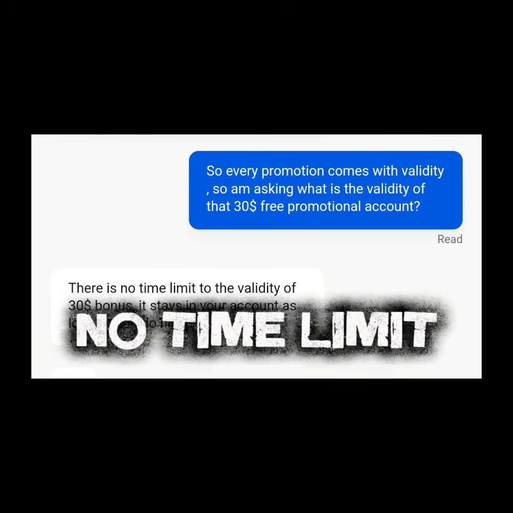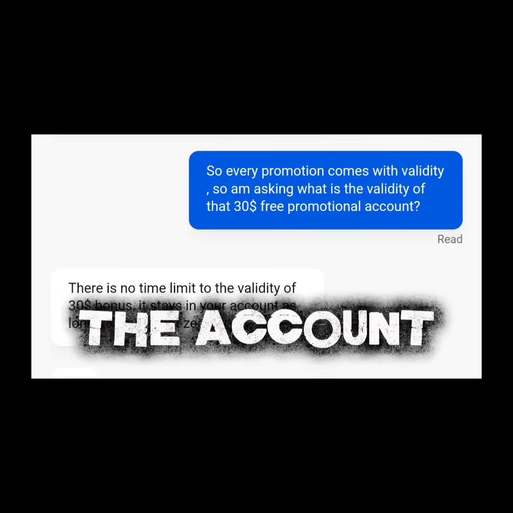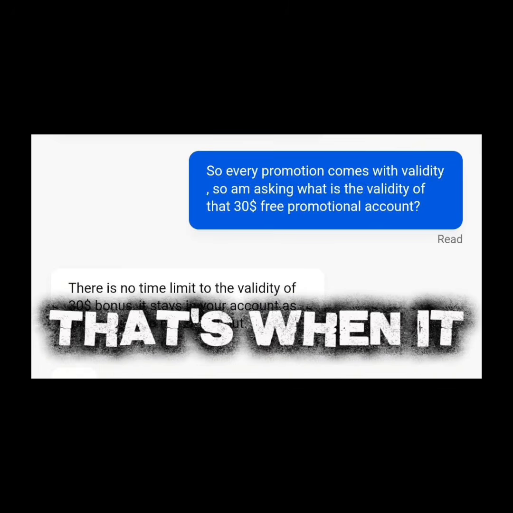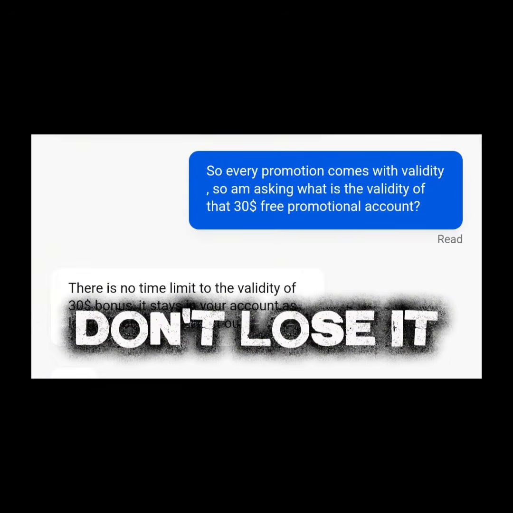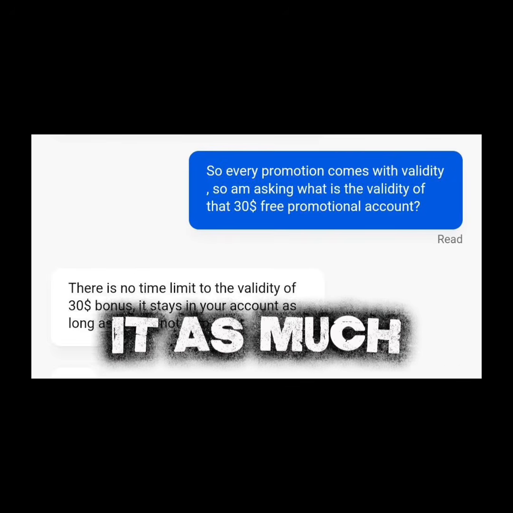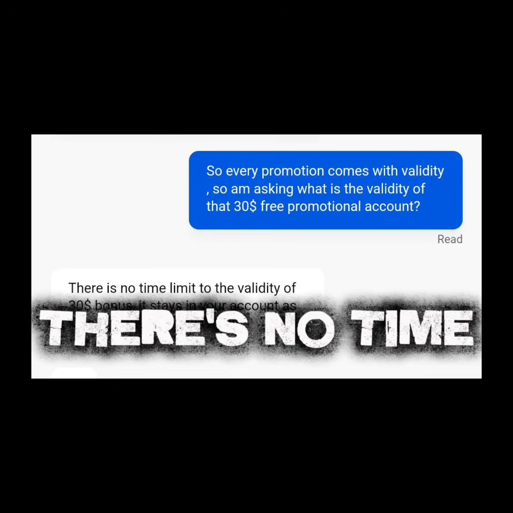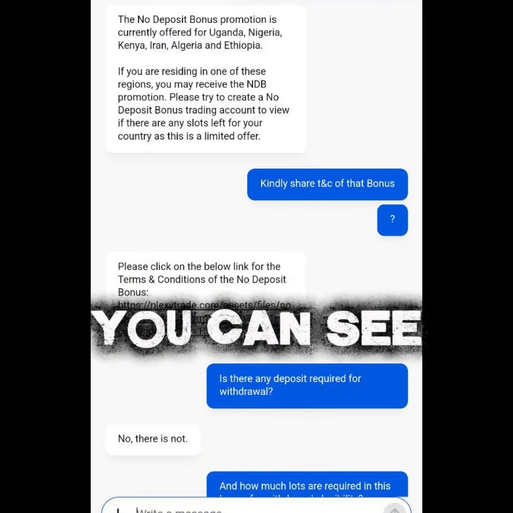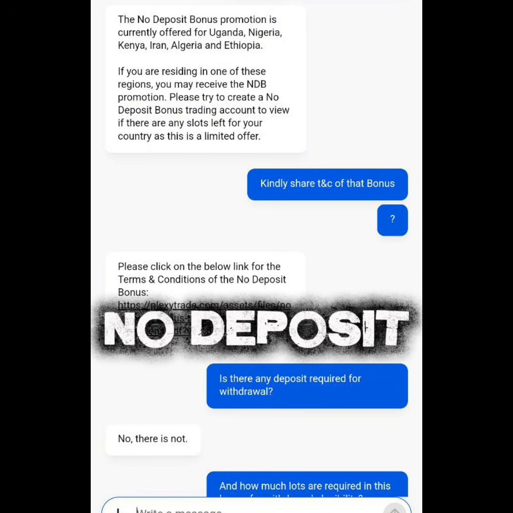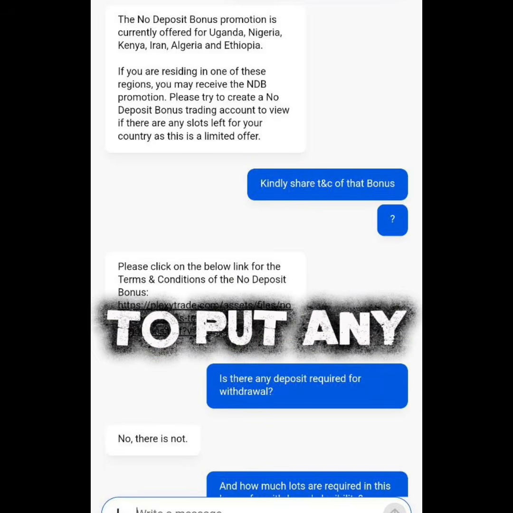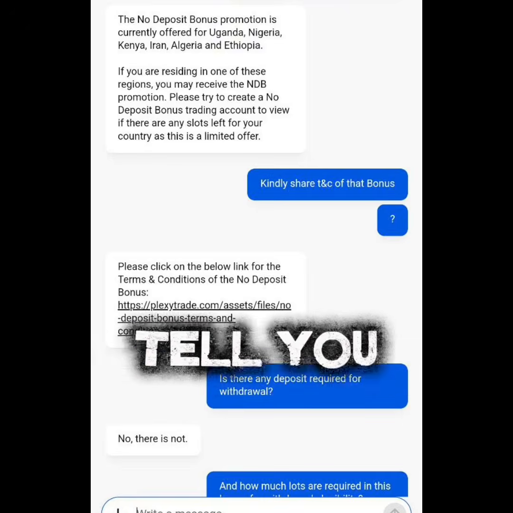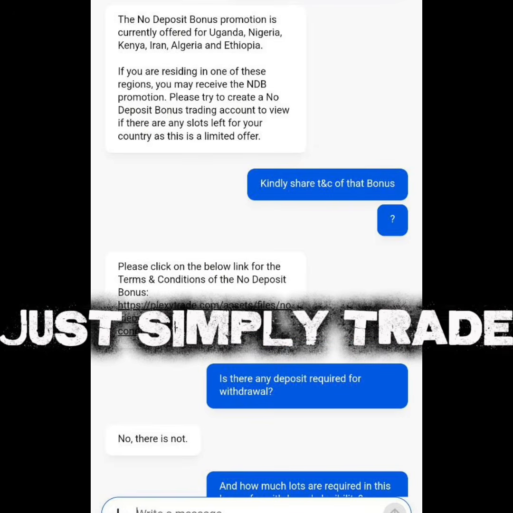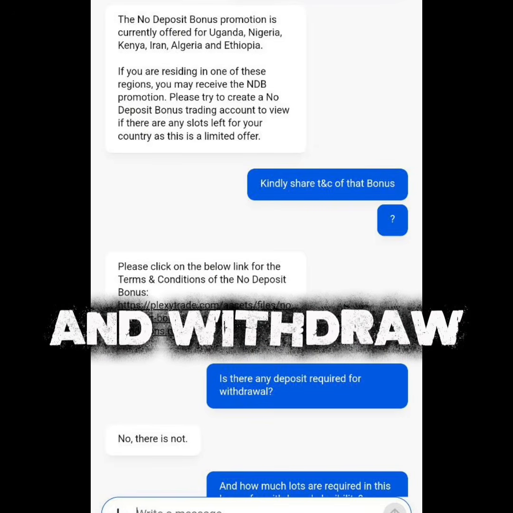And also, there's no time limit to which you can trade the account. Once you claim the account, it ends only when you most likely lose it. But if you don't lose it and you keep on making profit, you can trade it as much as you like. There's no time limit. And also, you can see that there's no deposit required. You don't need to put any money in to withdraw. There are some brokers that tell you to deposit before you can withdraw. This one, you don't need to do that. Just simply trade and withdraw.